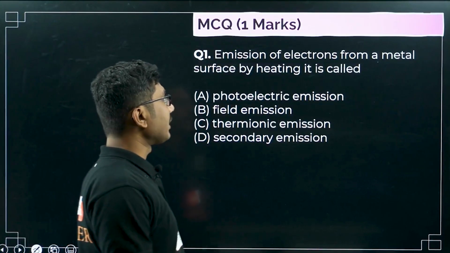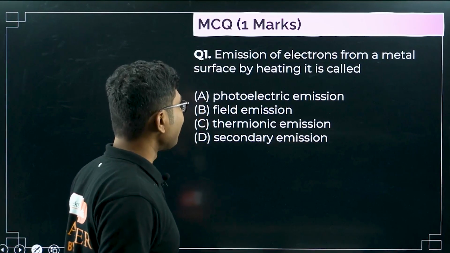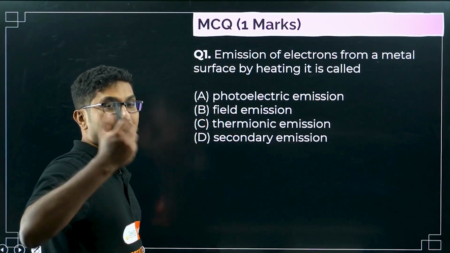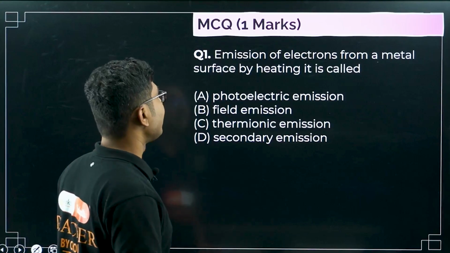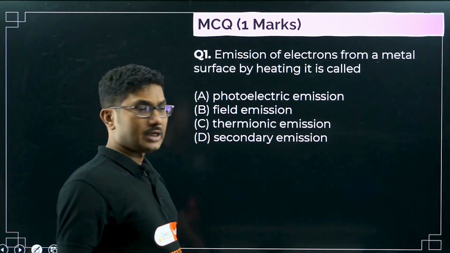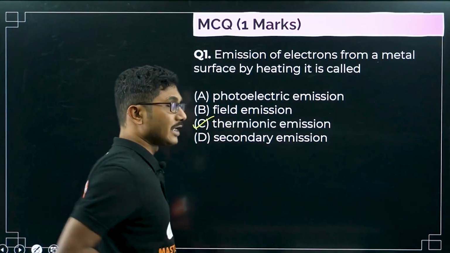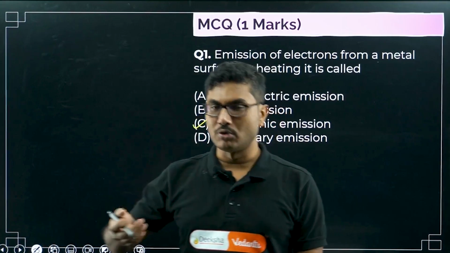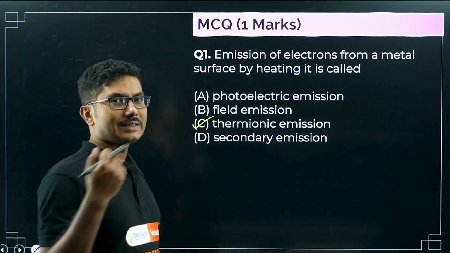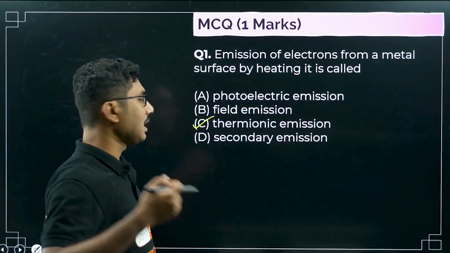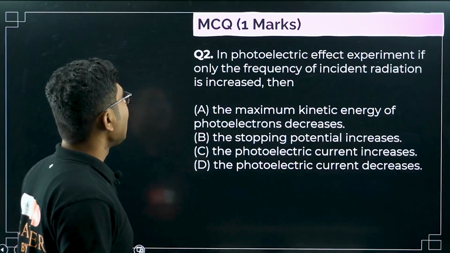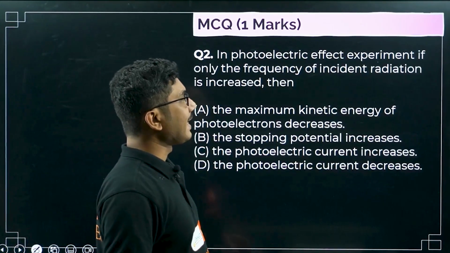The emission of electrons from a metal surface by heating is called, so emission of electrons by the method of heating is called thermo-ionic emission. Thermo-ionic, thermal ions. Heat means thermo, anything related to heat is thermo. Thermo-ionic emission.